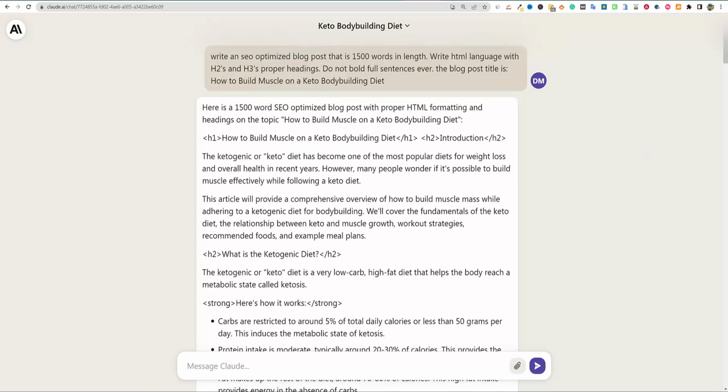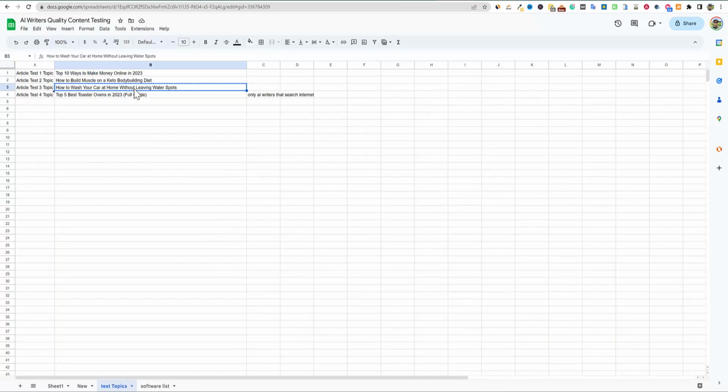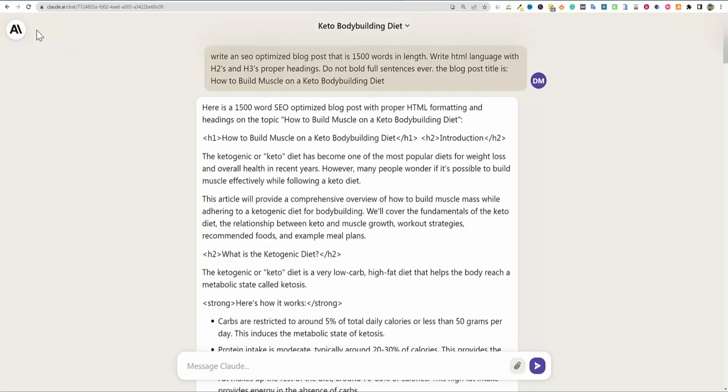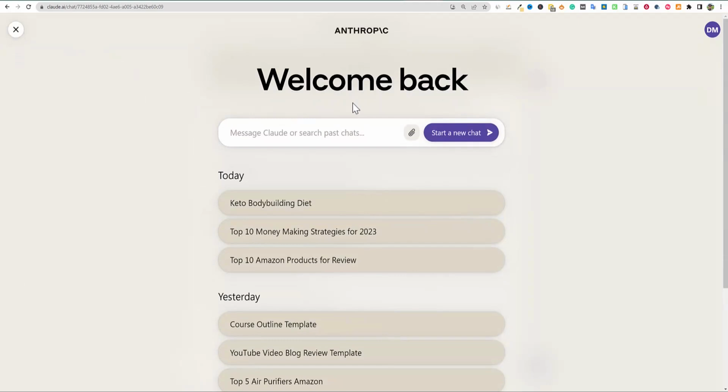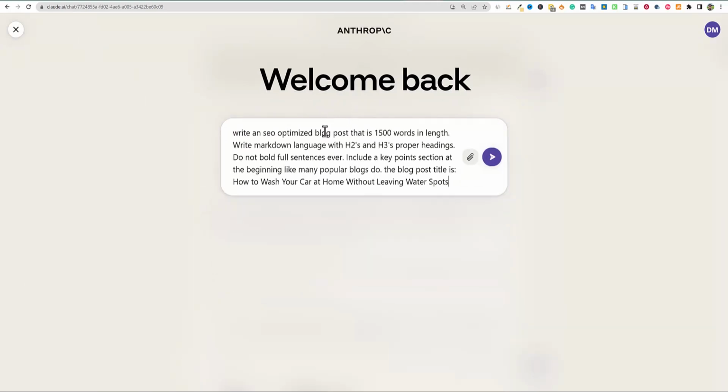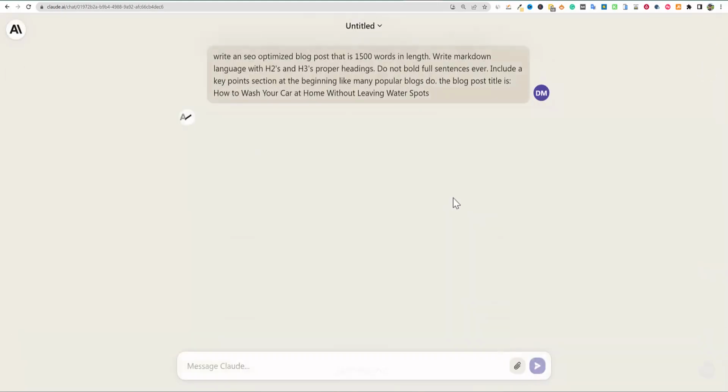I'm going to add to my prompt over here on my right hand side. I'm going to say include a key points section at the beginning, like many popular blogs do. Okay, so I added that. So we're going to go and do our final one real quick. I'm going to copy our prompt, come back over to the Claude main menu, put that whole prompt in there, and I'm going to say boom.